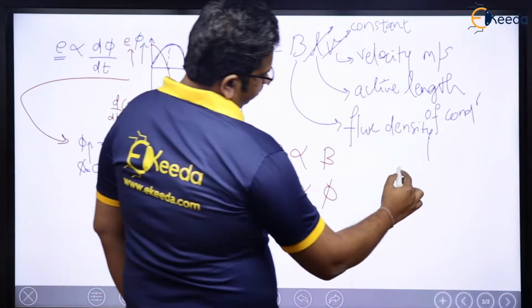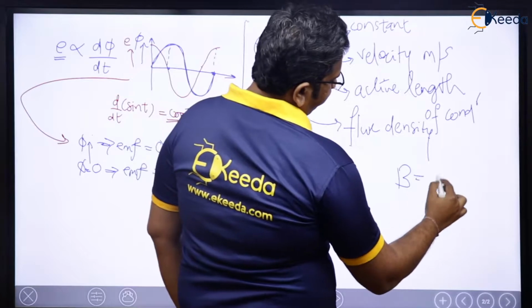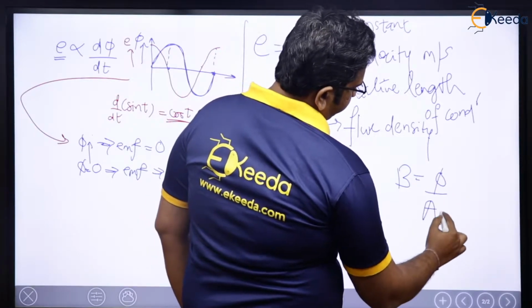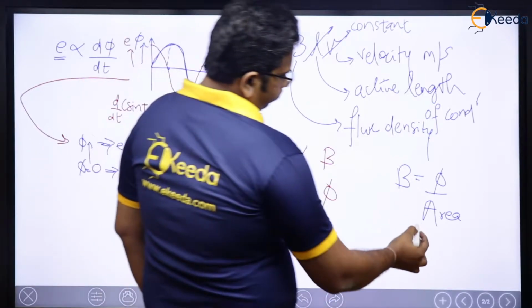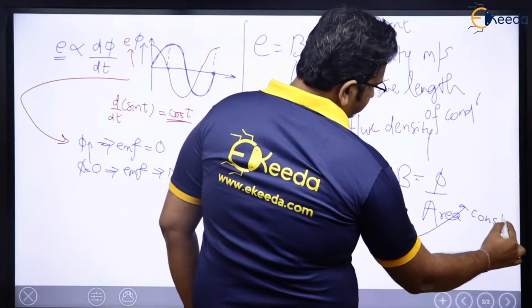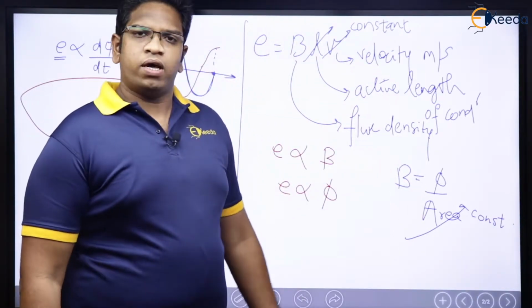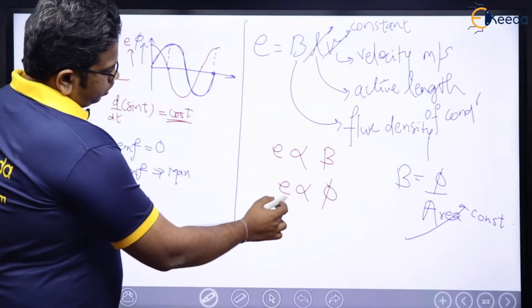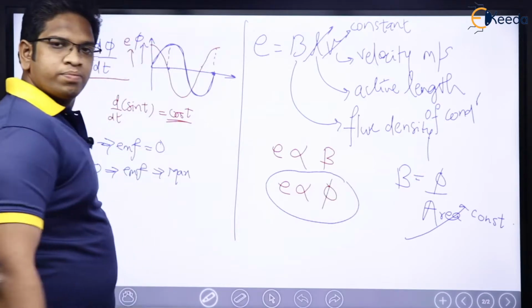We know that this is flux density B. What is flux density? Flux density is nothing but flux per unit area. Let me assume for a given area, or we can say the area is constant, my flux density will be proportional to flux. So, can I say that in this case E is proportional to flux?